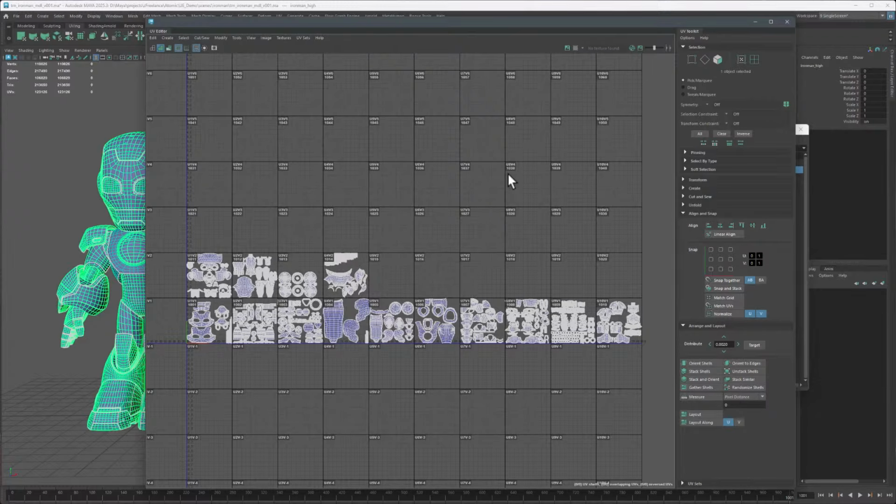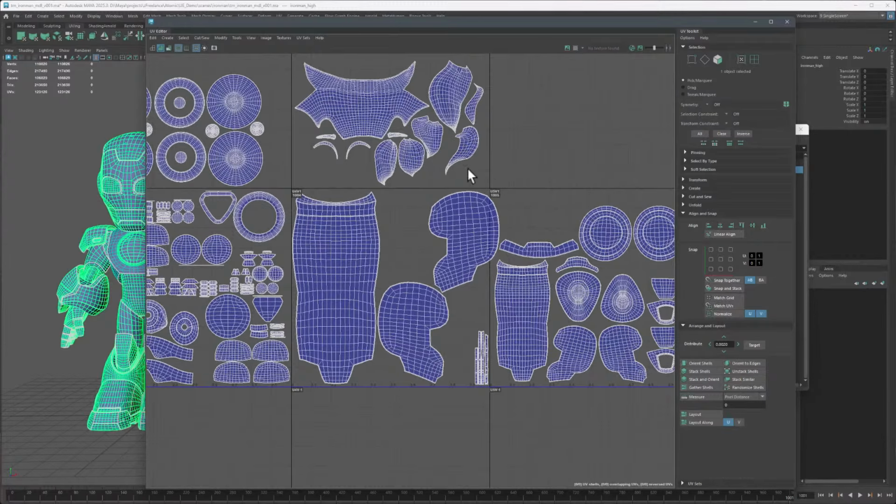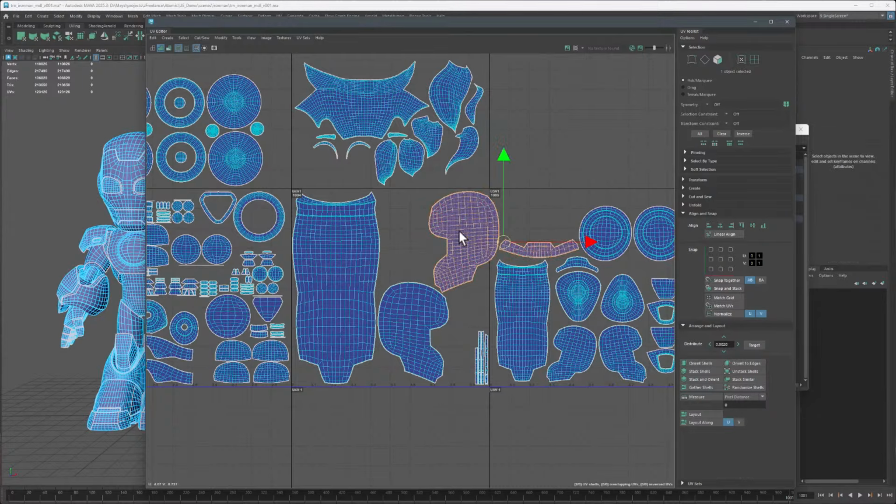But I do want to point out a couple of things that make UVing for Mari a much faster process than for any other texture package out there. The first thing is the fact that Mari allows me to have UV shells that are crossing UDIM tiles. For example, this one goes between 1004 and 1005.